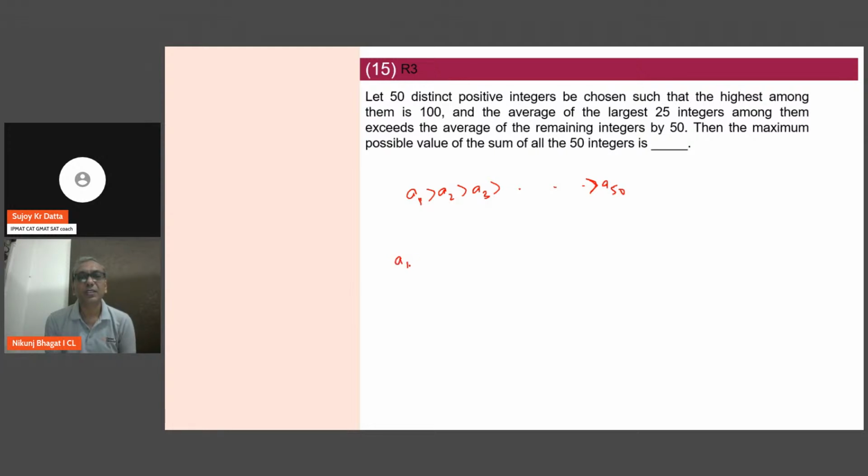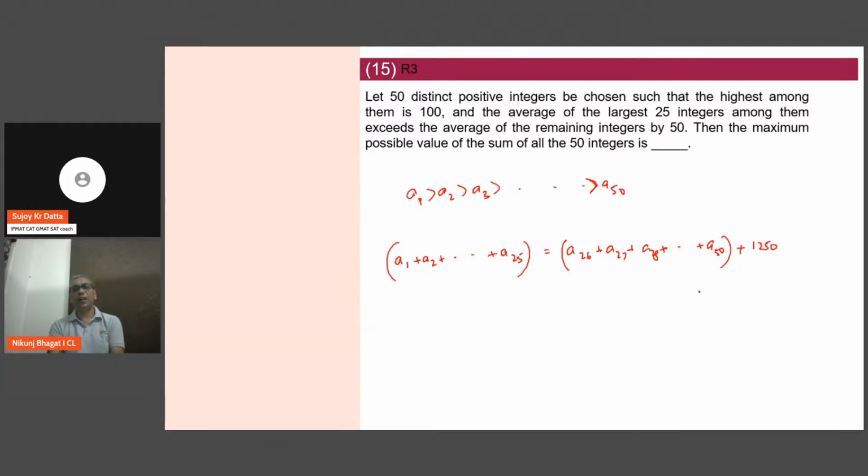So which means A1 plus A2 till A25, these are the largest 25 integers, is equal to A26, A27, A28 till A50 plus 1250.